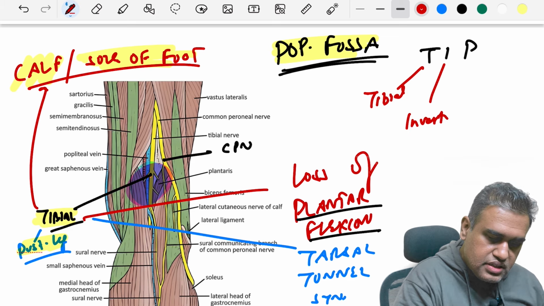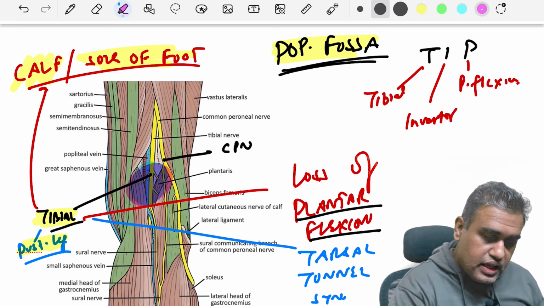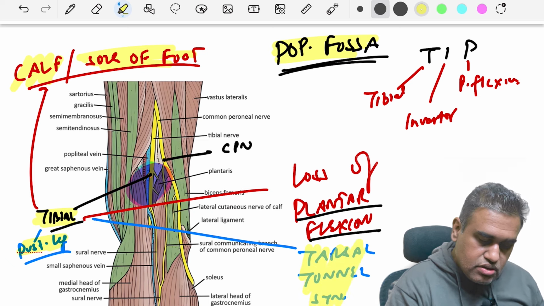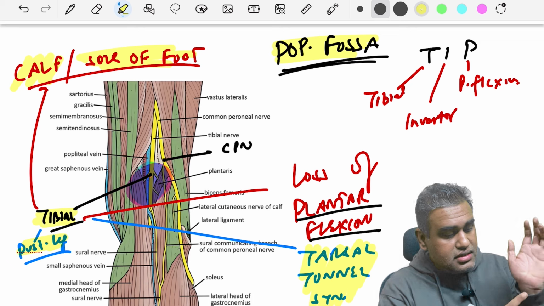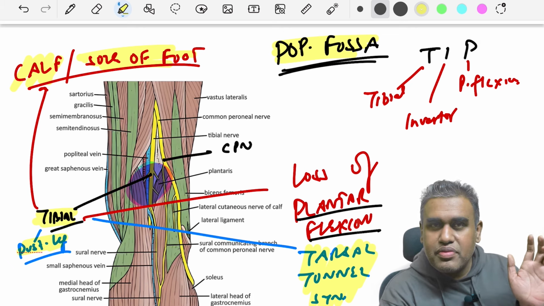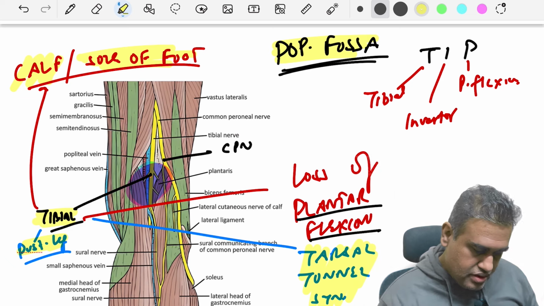The muscles are basically inverters and plantar flexors. Okay, and remember also that this tibial nerve can also be damaged in tarsal tunnel syndrome, that is around the flexor retinaculum of the ankle. Remember, we have carpal tunnel syndrome for the wrist, median nerve. Similarly, we have tarsal tunnel syndrome, that is for the tibial nerve, right?